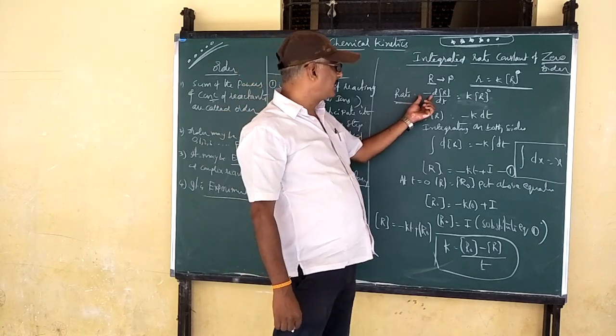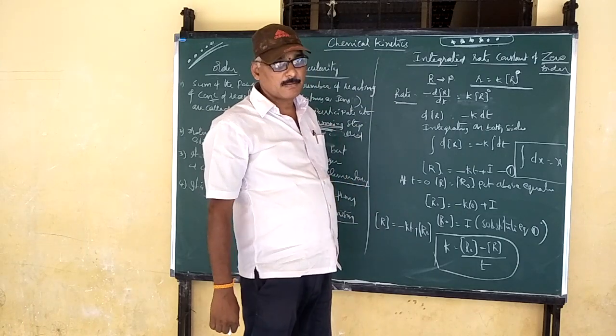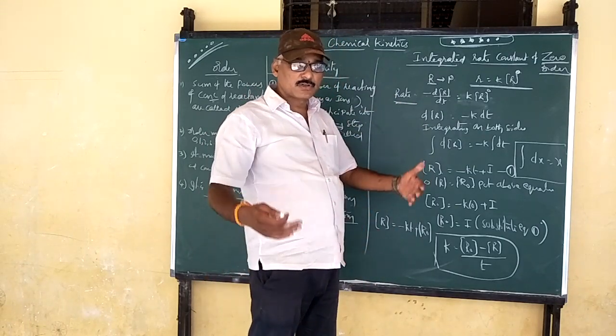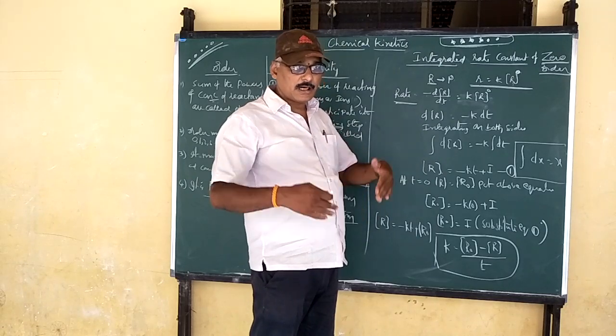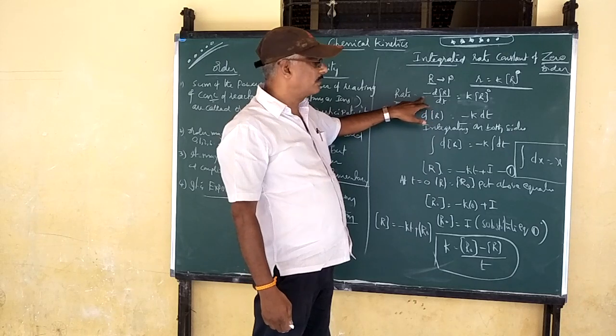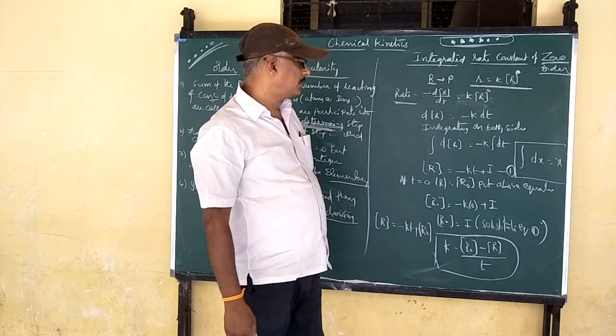The negative sign is called disappearance. Rate of disappearance means negative sign, which means the concentration of reactants decreases. Therefore, minus dR by dt is equal to K into R power 0.